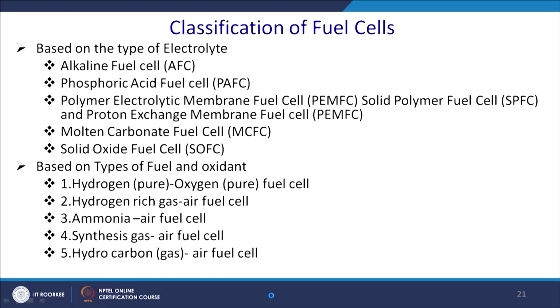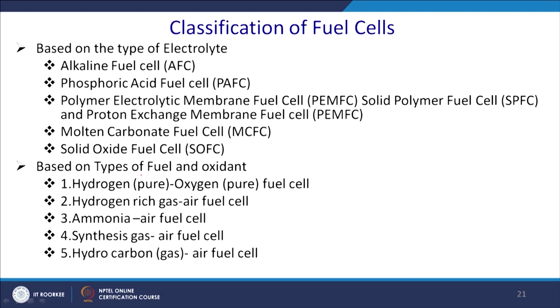Classification of the fuel cell: there are many fuel cells. We are not going into that detail, but just pointing out the alkaline fuel cell, phosphoric acid fuel cell, polymer electrolyte membrane fuel cell, molten carbonate fuel cell, and solid oxide fuel cell.